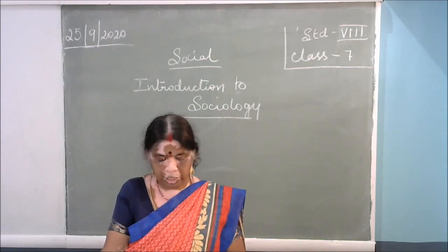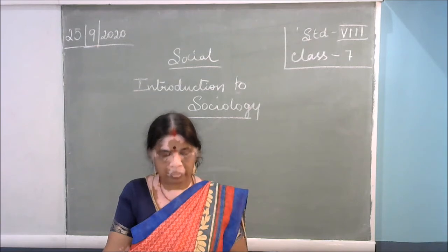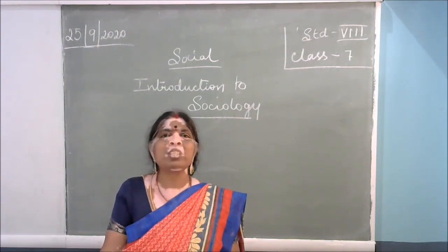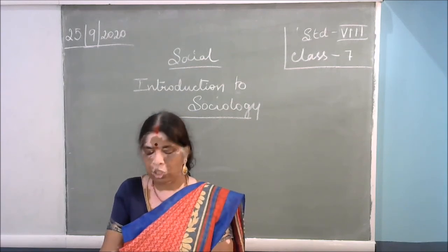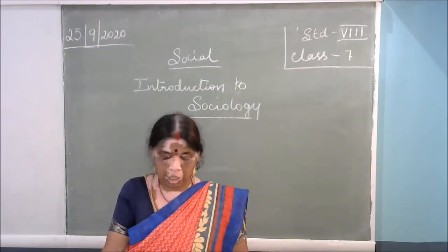Sociology seeks to study social behavior, social interactions, and the functions of social institutions. Here it gives a close study of social interactions among people. So that is sociology.